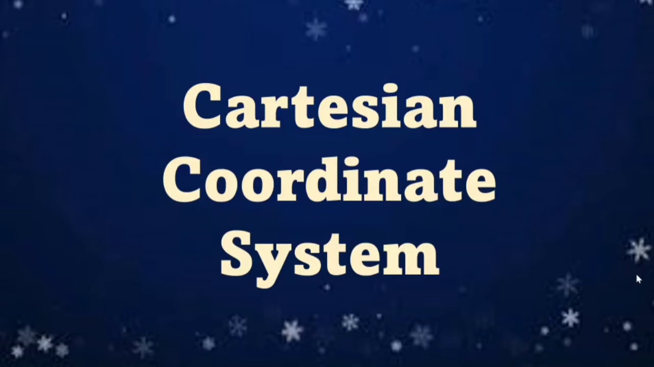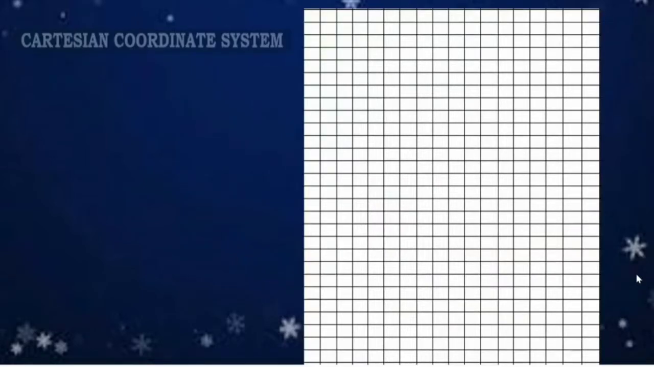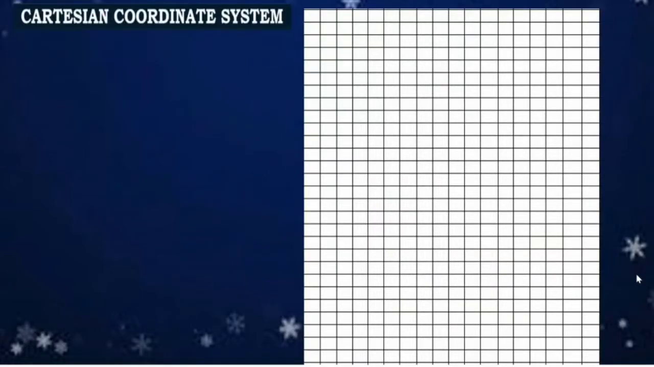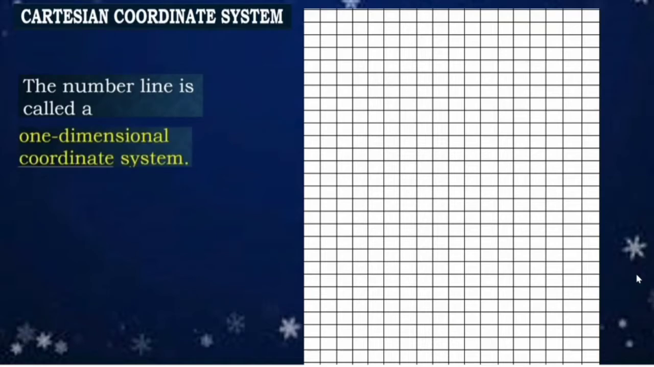Good day, everyone. For today's lesson, we're going to discuss the Cartesian coordinate system. Okay? So first, in the Cartesian coordinate system, we have the so-called number line. And the number line is a one-dimensional coordinate system. So when we say first coordinate, it is a location. Okay? So here is our number line.